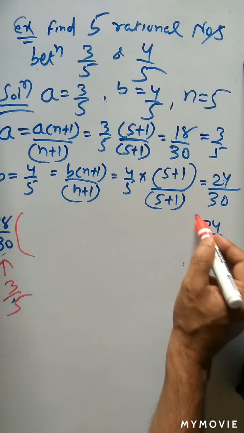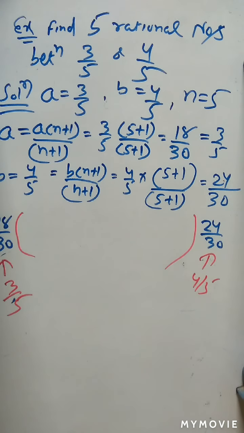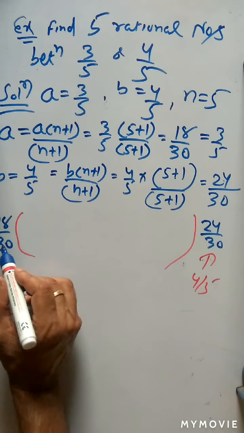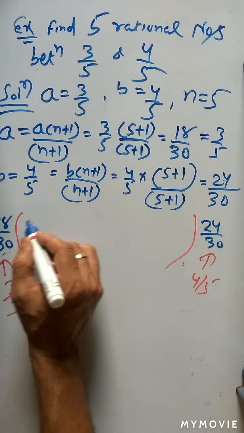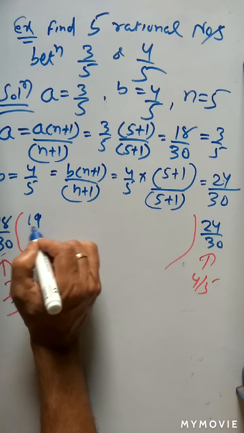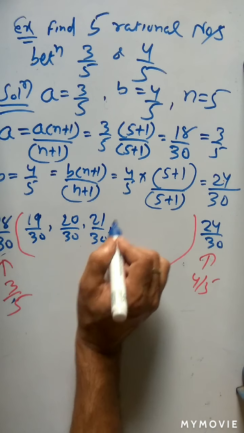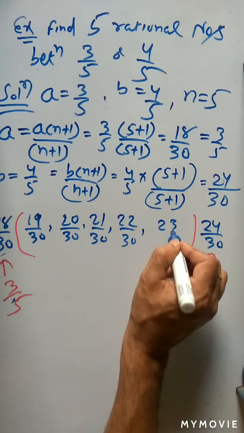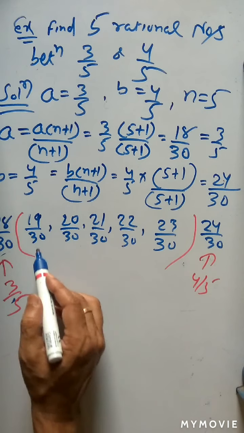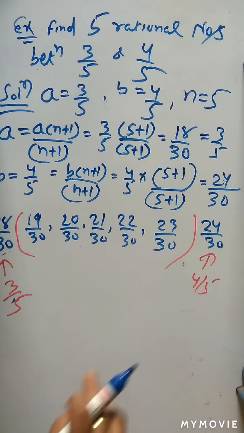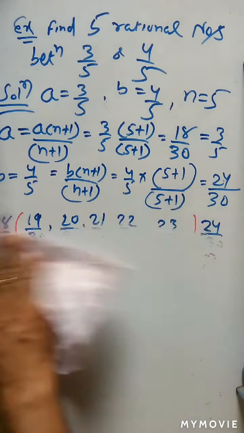So in between these two numbers, we have to represent what? We have to represent 5 rational numbers. So this is 18 by 30, this is 24 by 30, denominator is the same. Then the next numbers are 19 by 30, 20 by 30, 21 by 30, 22 by 30, 23 by 30. So here 5 rational numbers are placed in between 3 by 5 and 4 by 5. Is it correct? So now take a homework and try to solve this problem.